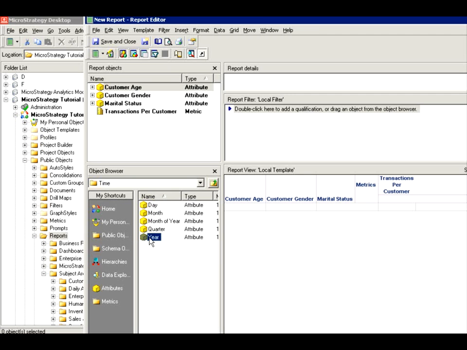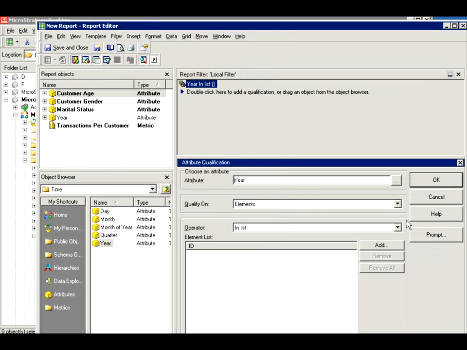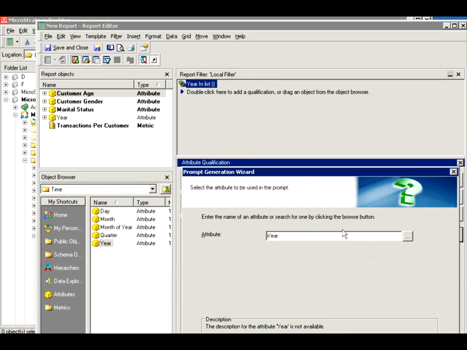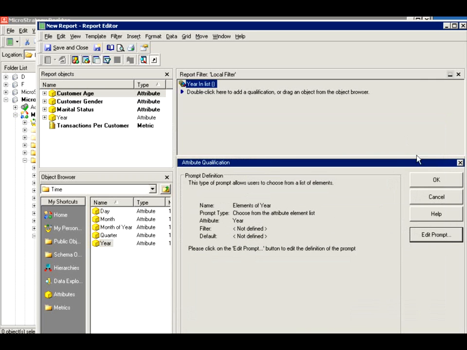So I'm going to grab year and put it in the cube. I just don't want it necessarily to show up here, and I want to filter by year, so I'm dragging it up here as well, and I'm going to keep that prompted. I want the user to be able to select a year. Okay, so I created a prompt on the year.